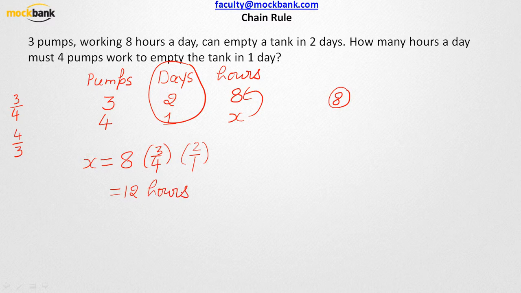Do you understand what I am talking about? So what is the takeaway from this particular video? Write the whole information in a very systematic order. Whatever is to be found out, take it as a variable, and then try to find out what is the less than 1 ratio and more than 1 ratio for the other variables. I hope you are understanding this.